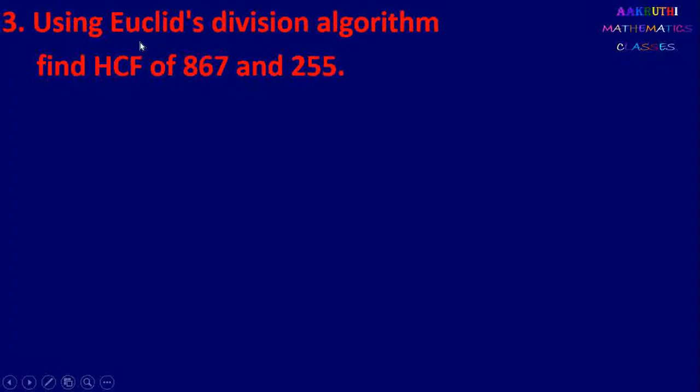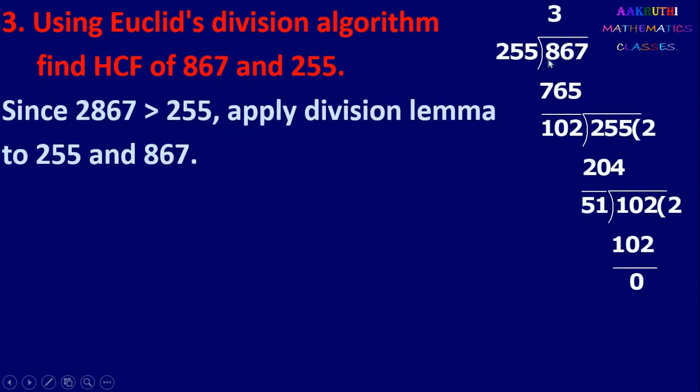The next problem. Using Euclid's division algorithm, find HCF of 867 and 255. Here we divide 867 by 255 and we get quotient 3, that is 3 into 255 is 765. When we subtract, we get remainder 102. Remainder is not 0, so continue division. Divide 255 by 102. 102 into 2 is 204. Subtract: 255 minus 204 is 51. Again remainder is 51, which is not equal to 0.